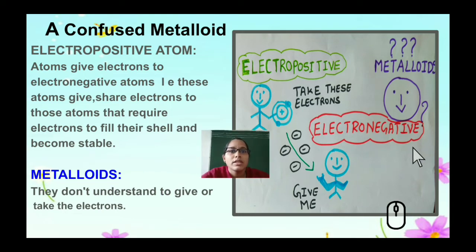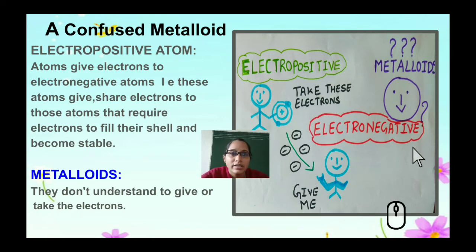So what is an electropositive atom? So it's a confused metalloid. You can see electronegative atoms take the electrons, electropositive atoms give their electrons. So positive, always keep in mind that positive, we have a positive mind for giving, sharing and caring, means that we are positive in nature. Wherever positive comes, you need to think that these atoms will give their electrons.